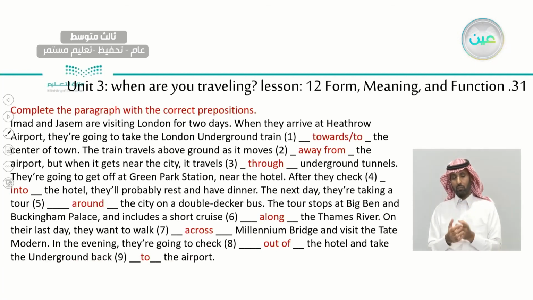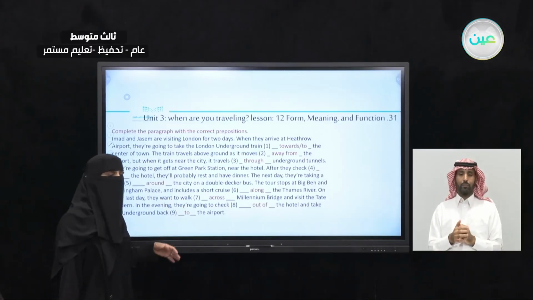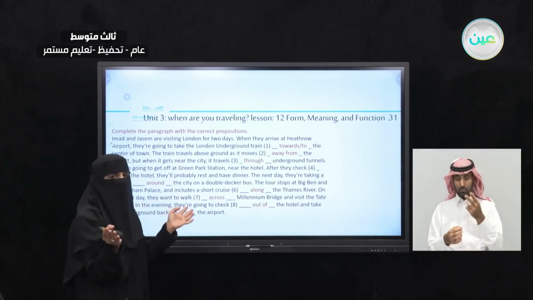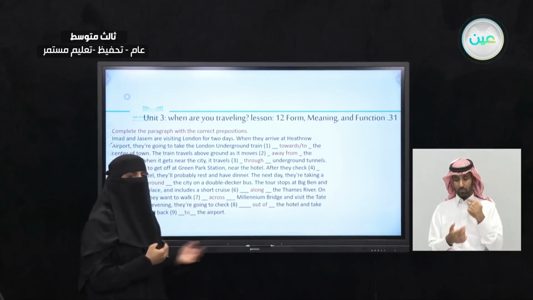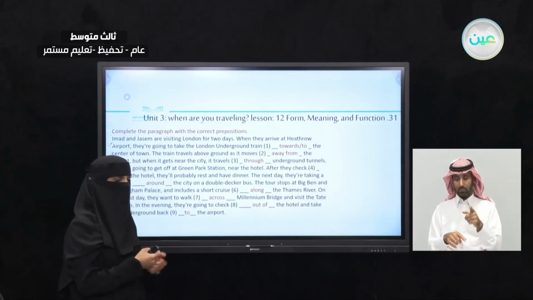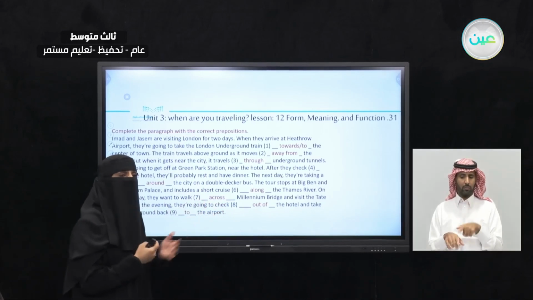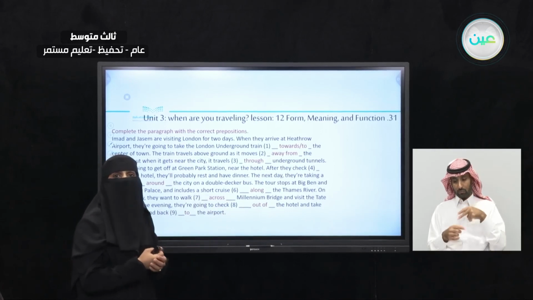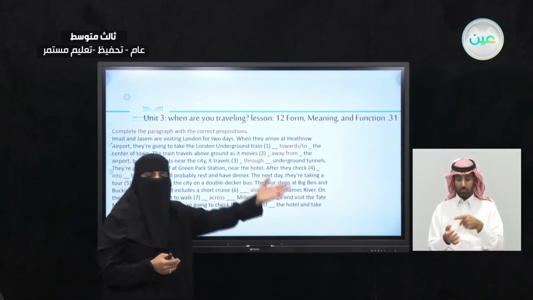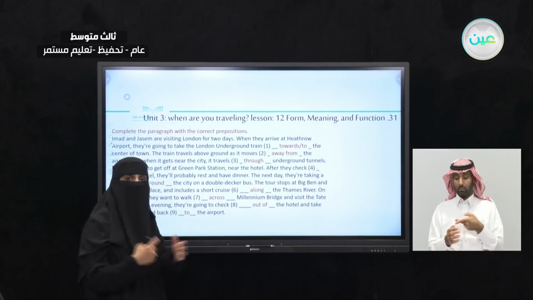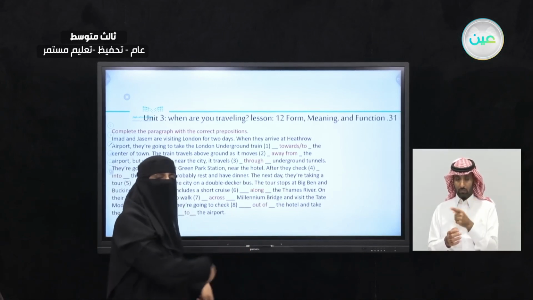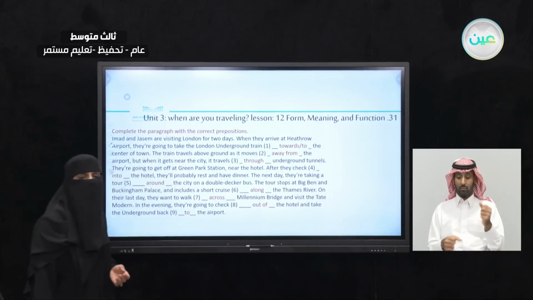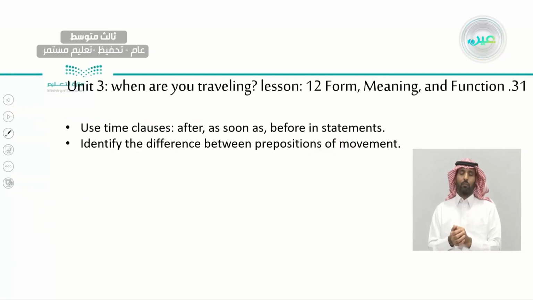This is the proper way we use the prepositions of movement. You can look at the prepositions of movement and you can talk to your friend and ask your friend to do things. You can ask your friend, can you go out of the room or the class, and she goes out. So you can act out. Can you go around the table, so she can walk around the table. Try to act these prepositions of movement, okay?